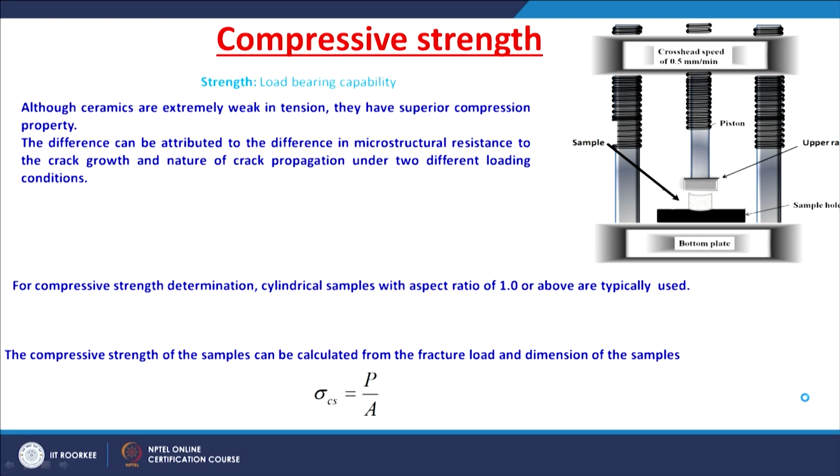So, let us go to the other mechanical property, that is strength. Strength is nothing but the load bearing capability of a material, right. But for ceramics, if you measure the strength in a tensile loading condition, it is very difficult to have reliable data, because first of all it is very difficult to have a dog bone shape specimen, because the machining of a ceramic material is itself a difficult task, right. The moment you start machining to that shape, it will fracture.